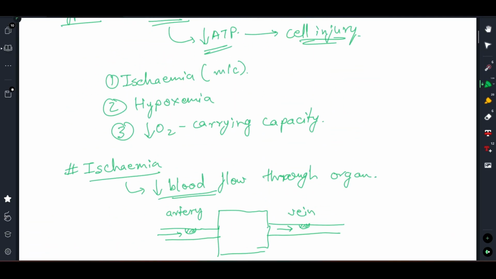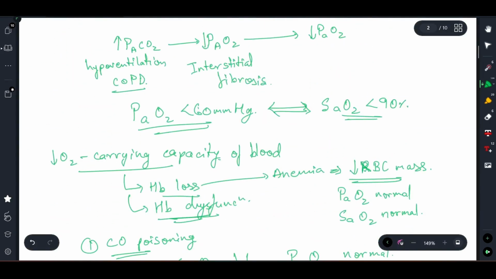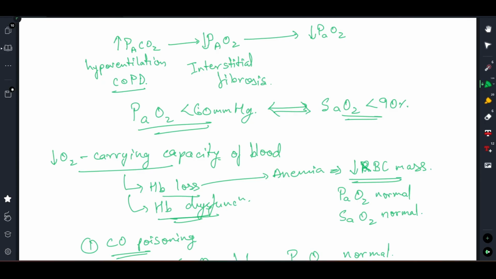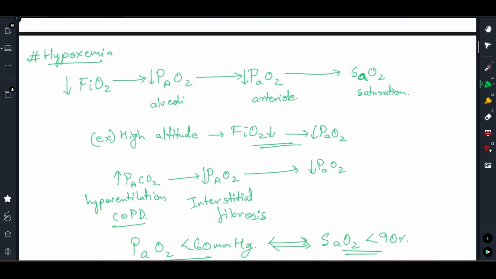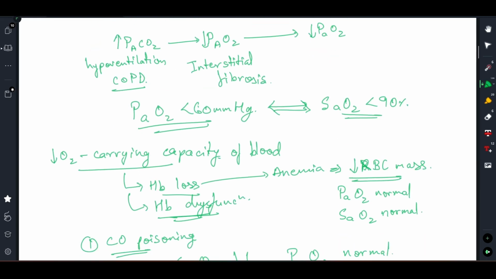The second cause for hypoxia was hypoxemia, right? In hypoxemia, the partial pressure of oxygen in the arterioles was reducing, going less than 60 mm of Hg, right? And then we discussed this important paradigm, and we discussed the case of high altitude, where the atmospheric oxygen pressure was going low, due to which the driving force reduced. And we discussed the case of hypoventilation, COPD, and interstitial fibrosis, which were ultimately resulting in a lower arteriolar partial pressure of oxygen. Okay.